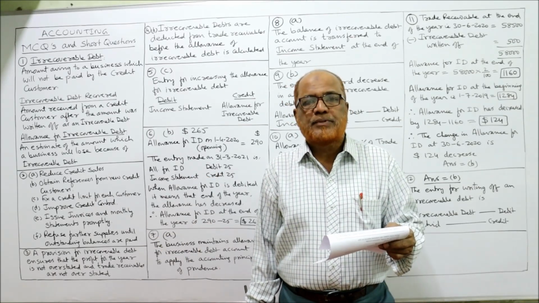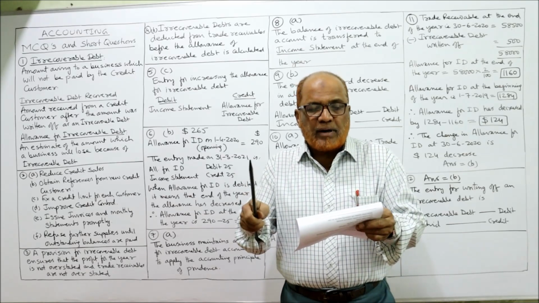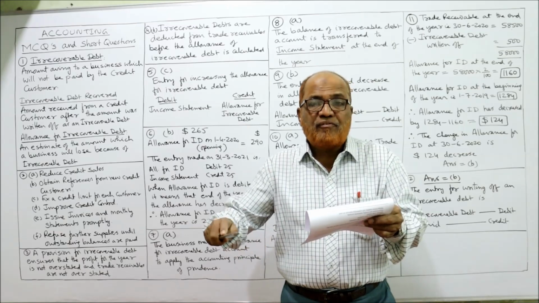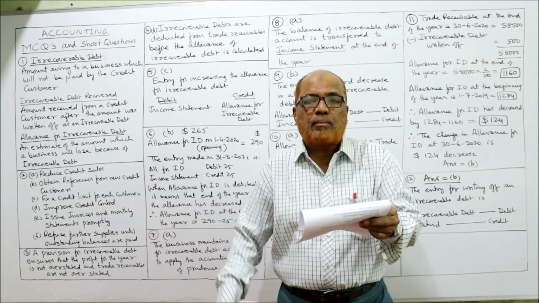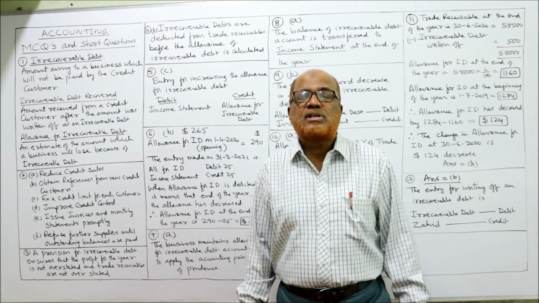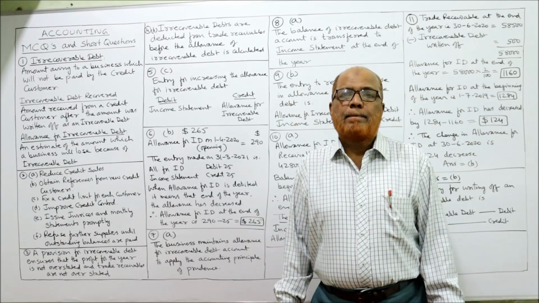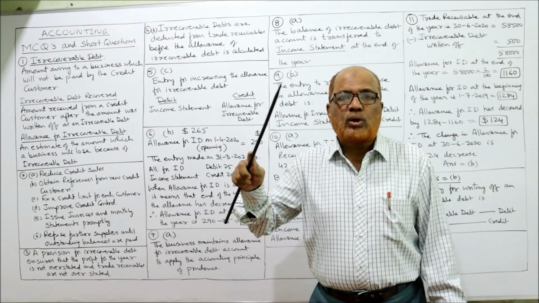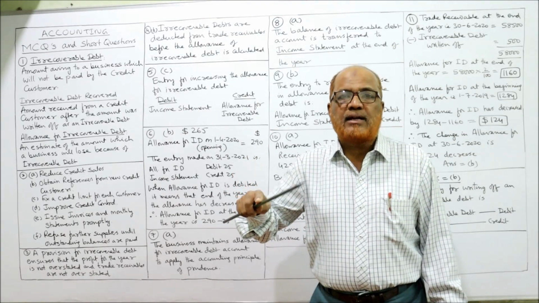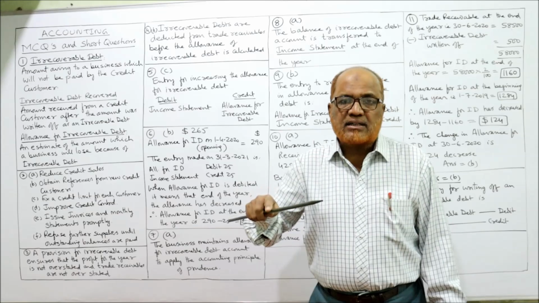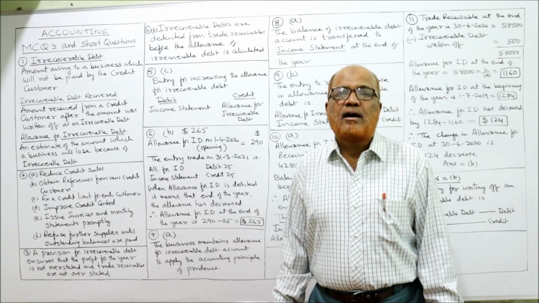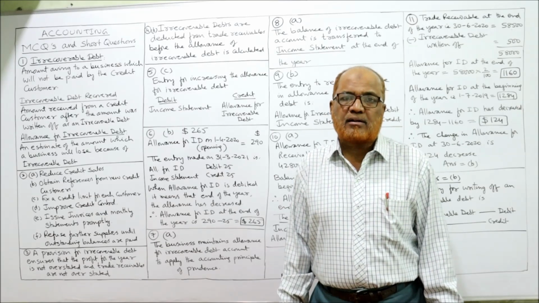It's wrong. Second: irrecoverable debts are deducted from trade receivables before the allowance for irrecoverable debt is calculated. Absolutely right. From trade receivables, first we should deduct the irrecoverable debt. After deducting irrecoverable debt, then we calculate the allowance for irrecoverable debt.